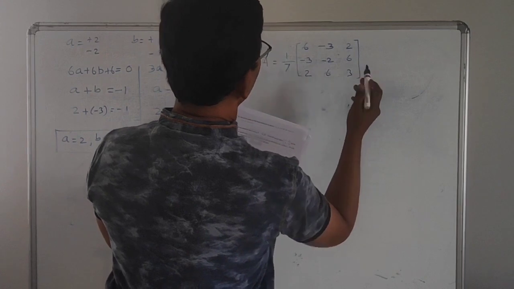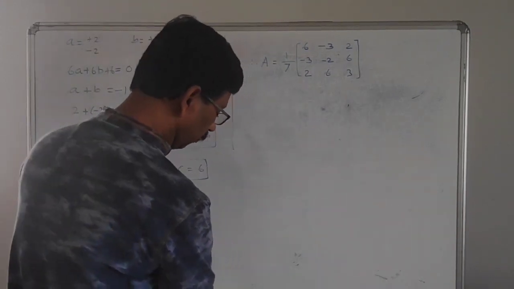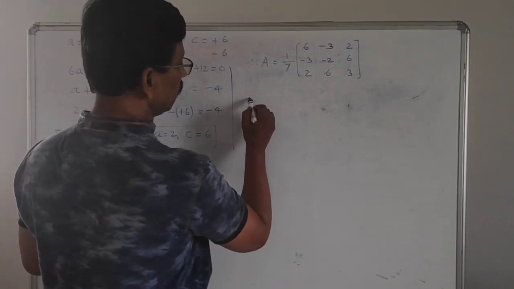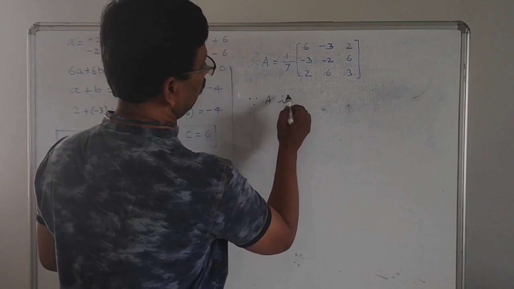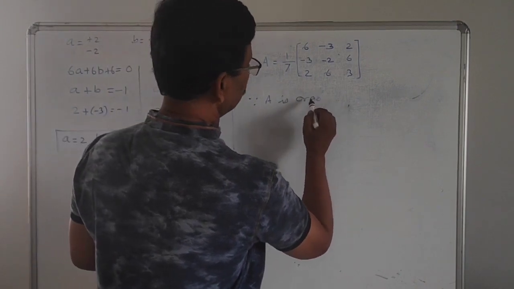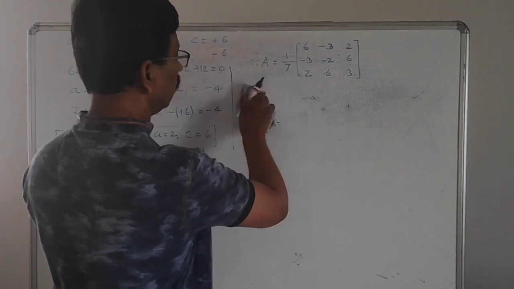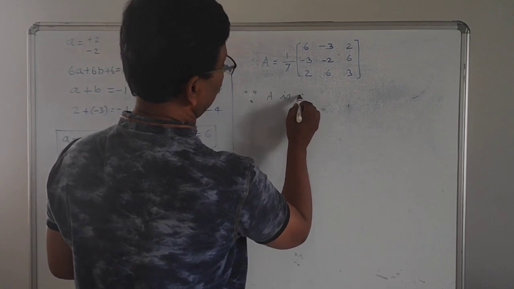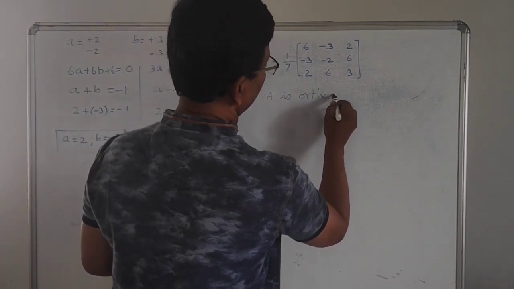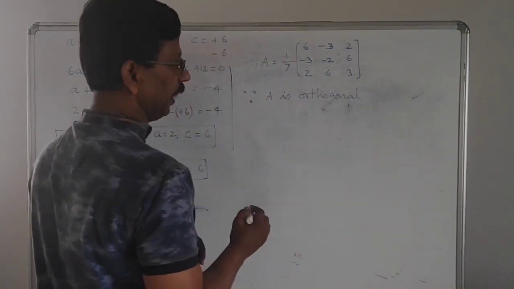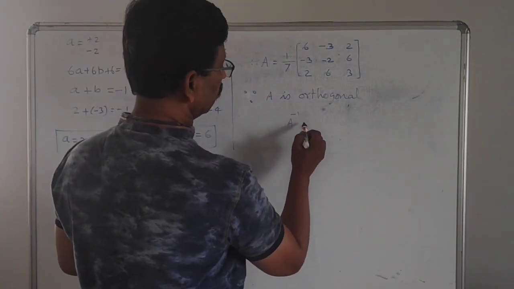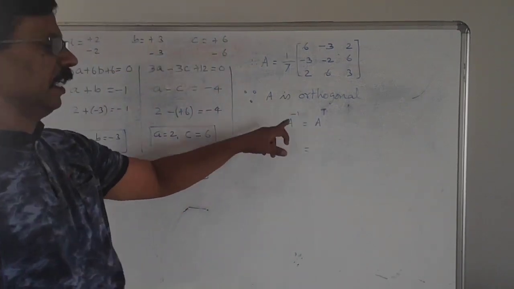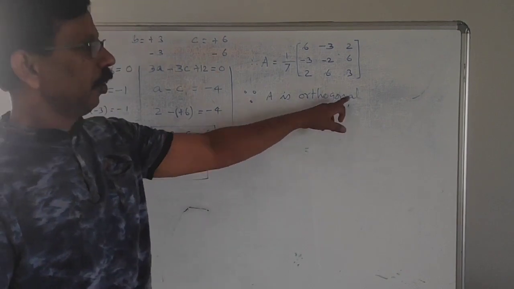Now after writing the A value, we need to find A inverse. Now we know very well, since A is orthogonal, we can say A inverse is equal to A transpose. Therefore, we will not find the determinant of A and adjoint of A, everything. It is orthogonal. We can simply say A inverse equal to A transpose.